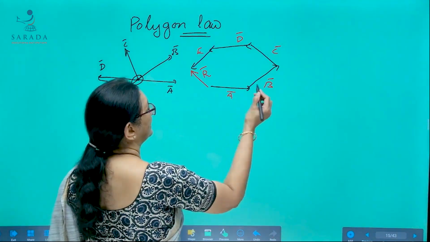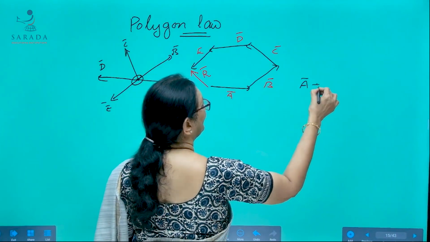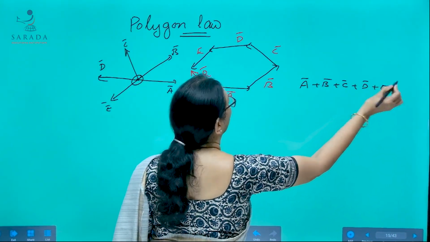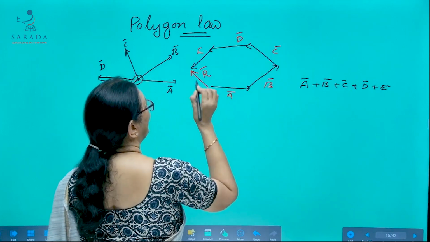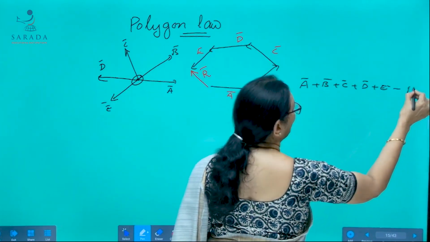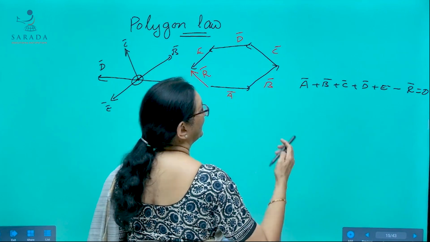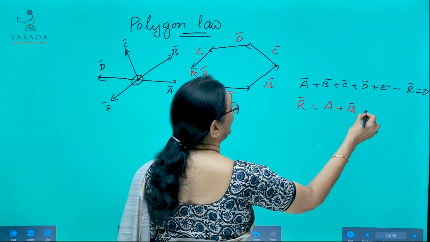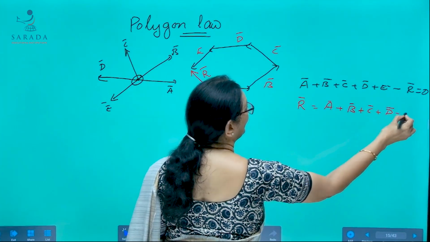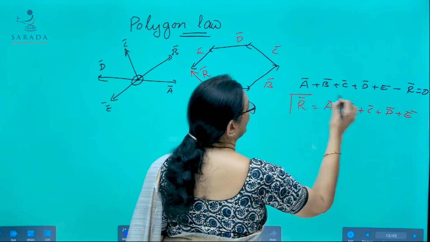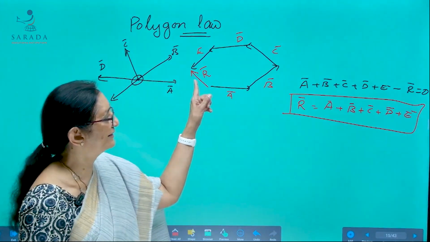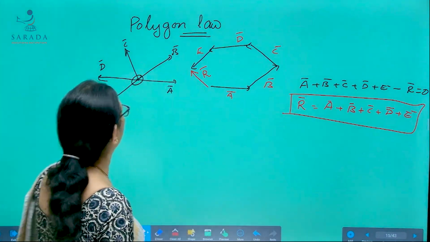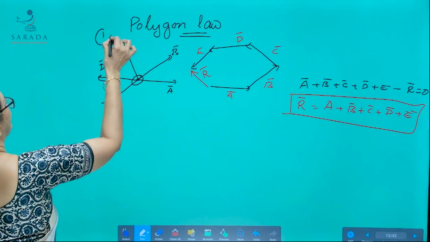See here, if you start writing here, A bar plus B bar plus C bar plus D bar plus E bar, all of them are in the same direction, minus R bar is equal to 0. That implies R bar is equal to A bar plus B bar plus C bar plus D bar plus E bar. That is, the closing side taken in the reverse order represents their resultant both in magnitude and direction. That is the first statement.